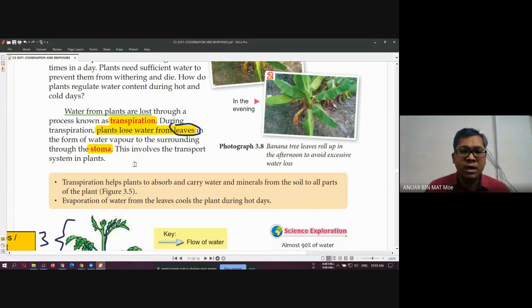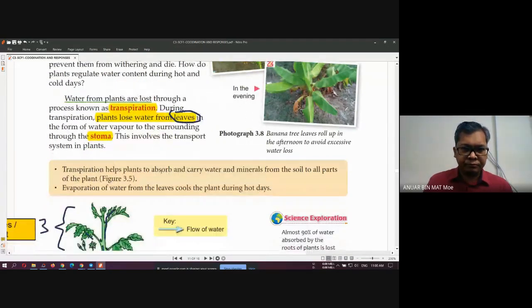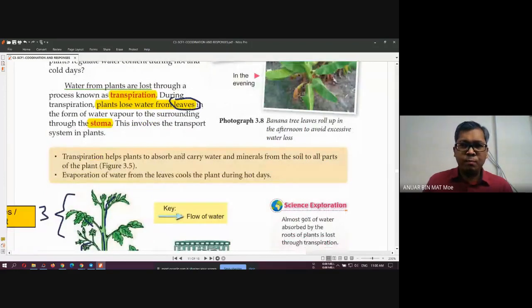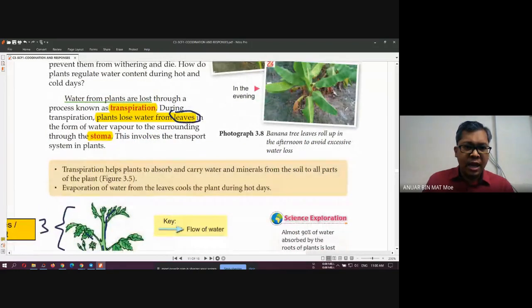If you still remember the types of plant cell, there is one part of the cell inside the leaf we call a guard cell, or we call it a stoma. Stoma has a function. Sometimes it's open and sometimes it's closed. Right?